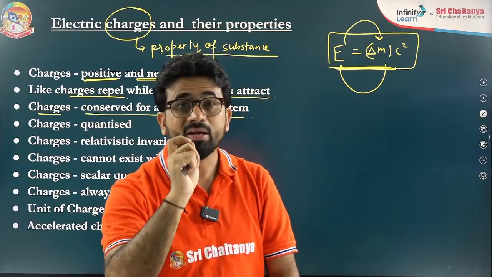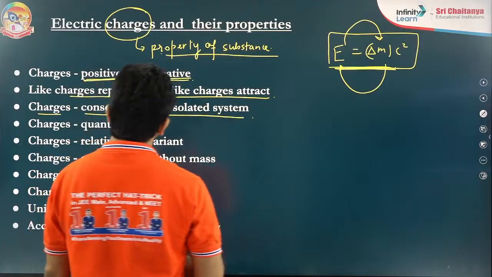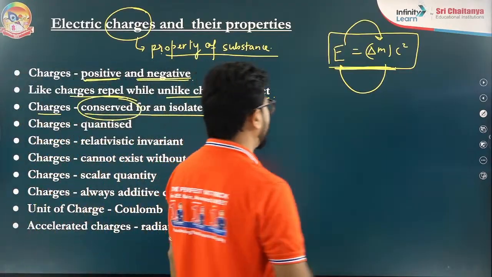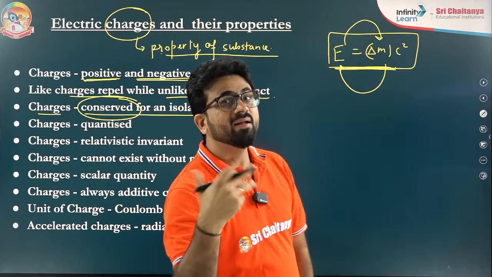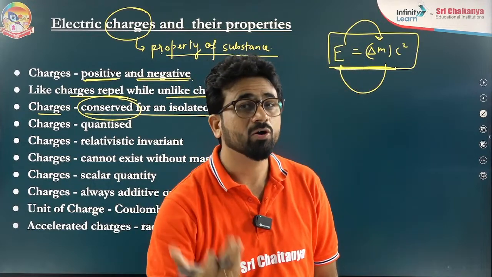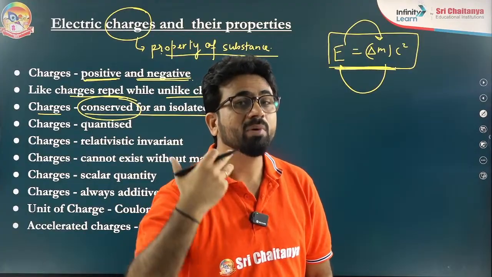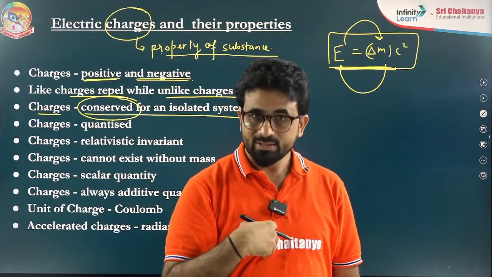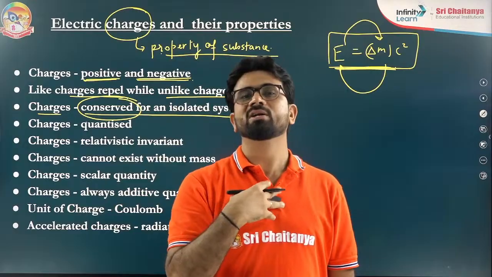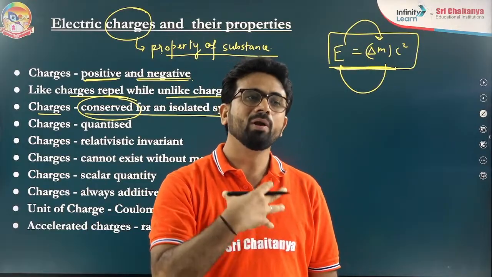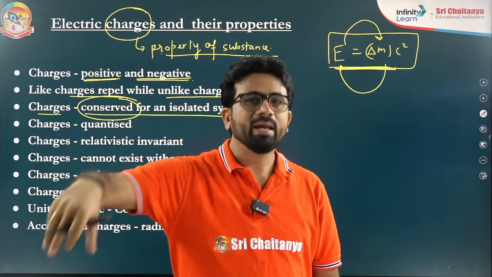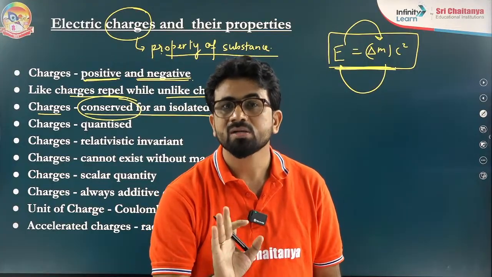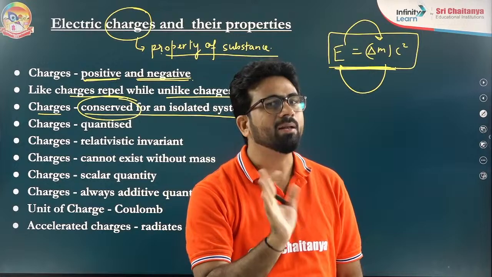But there is one key point I am telling you. Please focus on the board. When I say conserved, some confusion comes to the mind. Charge neither can be created nor can be destroyed, we say. But I am not saying that the number of charged particles is constant. Just like the example I gave, in this room suppose initially I only have charge. Then I distributed the charge to all the particles. That means the number of charged particles is not conserved. Total charge is conserved, but the charged particles are not conserved.